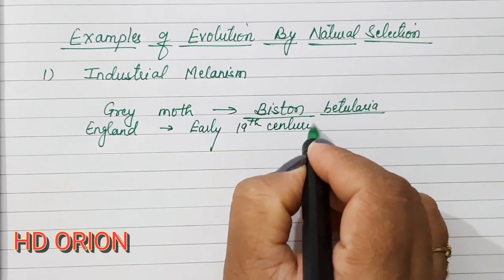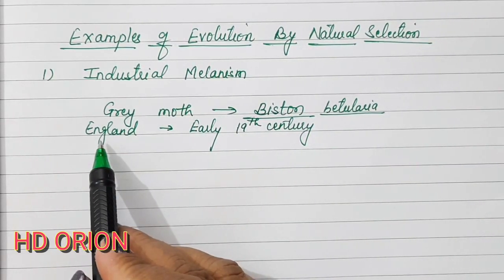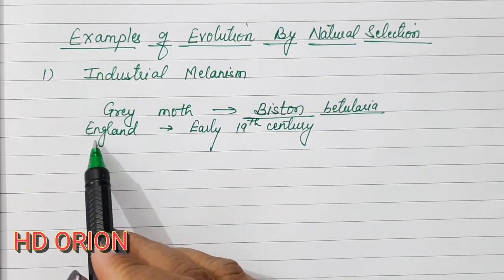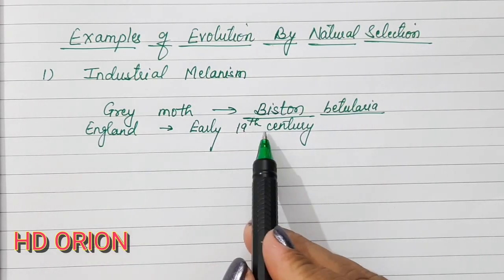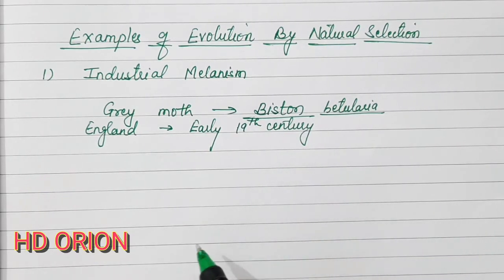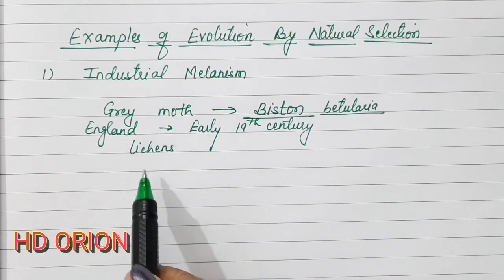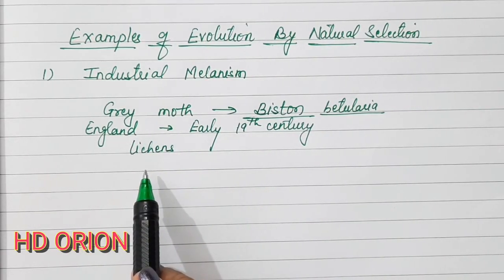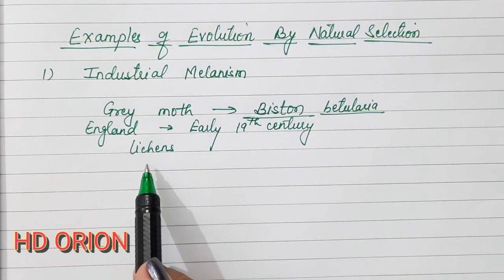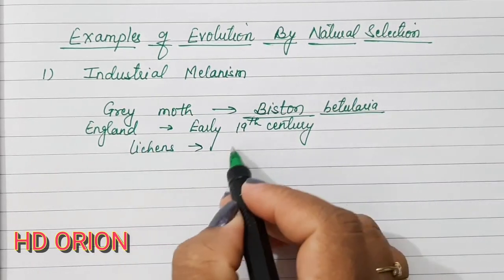The time in which the industries were not much found in that particular part, Berkshire of England. So in the early 19th century, that area was quite pollutionless. So the trees had a lot of growth of lichens. Lichens are very susceptible to pollution, and they do not grow at all where the pollution is much, and therefore the trees were covered with lichens which were almost grayish whitish in color.